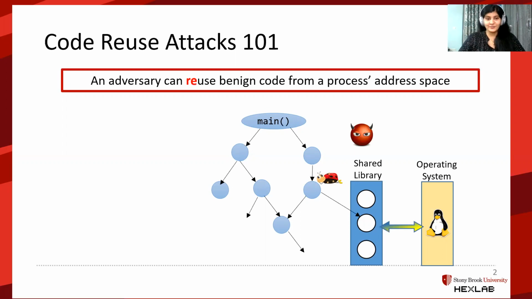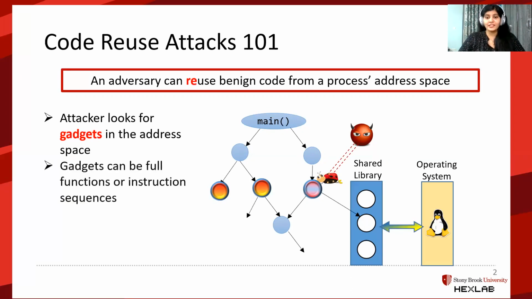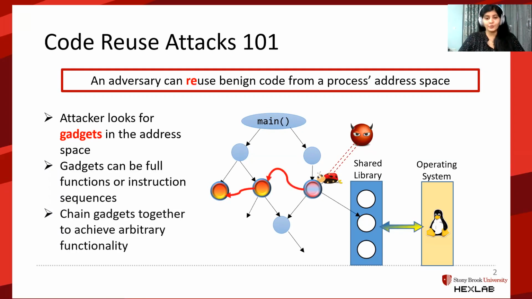and exploit this. Once exploited, the attacker looks for gadgets in the application. Gadgets could be full functions or instruction sequences. When found, these gadgets are chained to achieve arbitrary code execution. When this attacker wants to interact with the operating system, which it would in order to do anything substantial, like open a file, create a network connection, or allocate memory, the gadgets used are from the shared library.